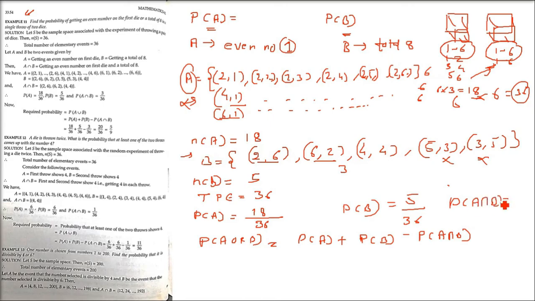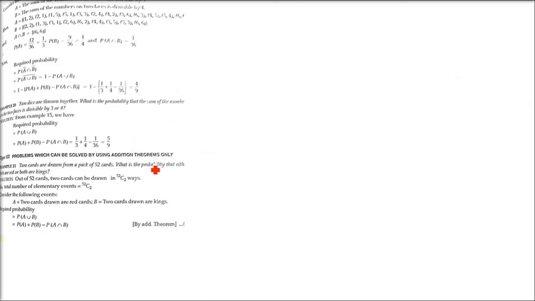So the probability of A intersection B is 3, the favorable cases, those which are common in both sets, out of a total of 36 cases. So let us put it here: 18 by 36 plus 5 by 6 minus 3 by 36. This is going to be 5 by 9. So we applied the definition and then we applied the formula also.